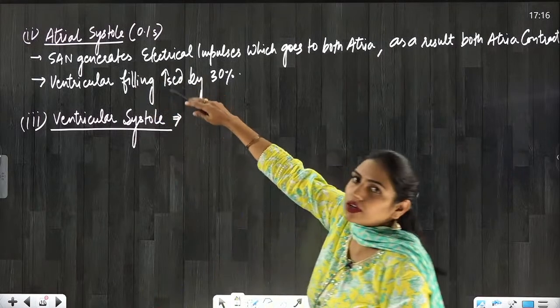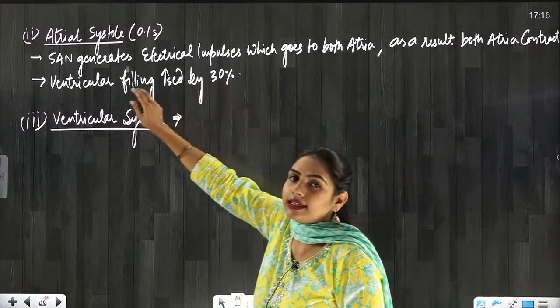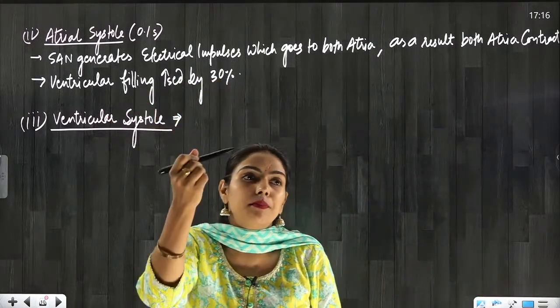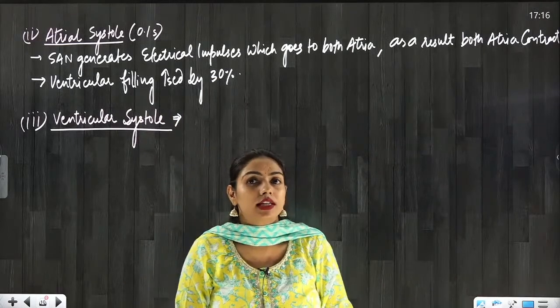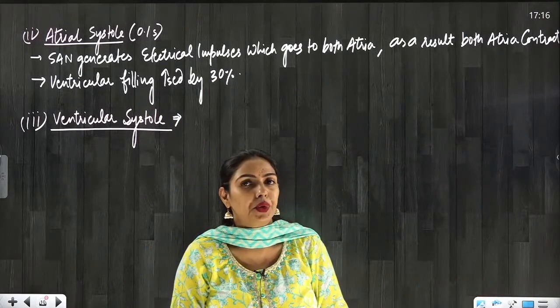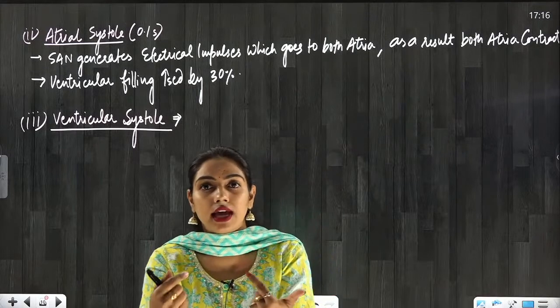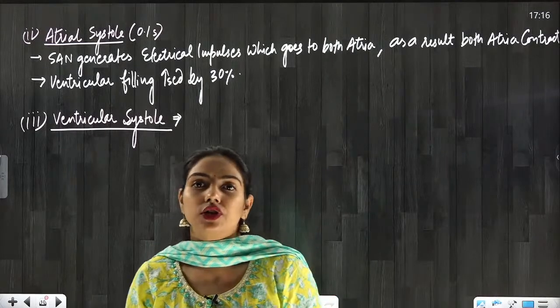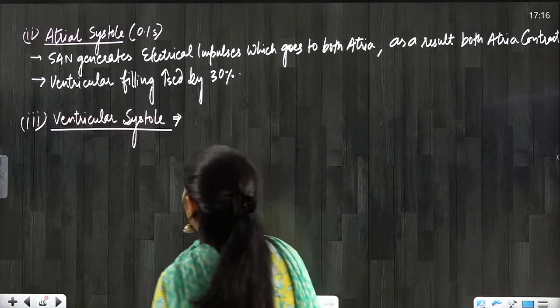When the atria were contracting, during that time only the electrical impulse has come to the ventricles via the nodal musculature, you know, via the AVN, AV bundle, Purkinje fibers. Yes or no?